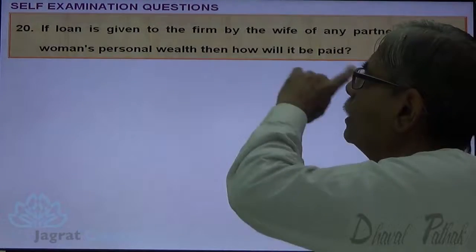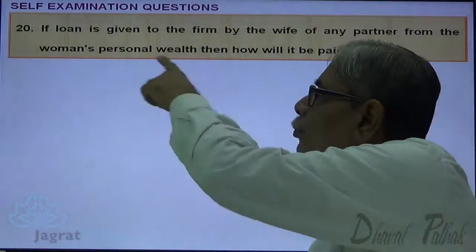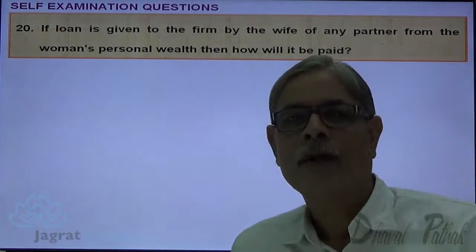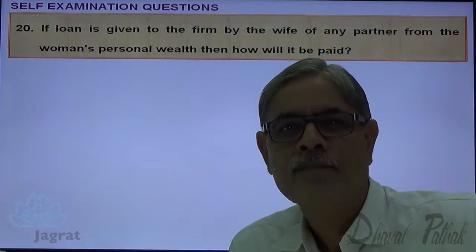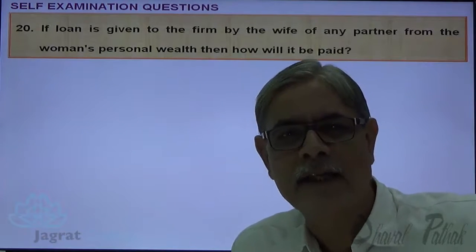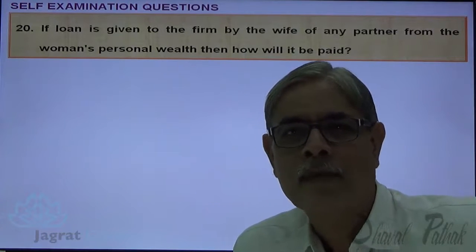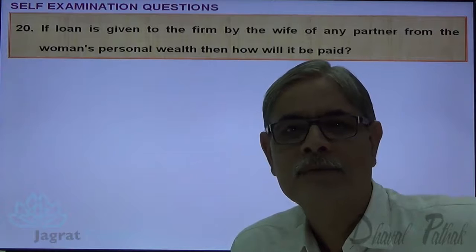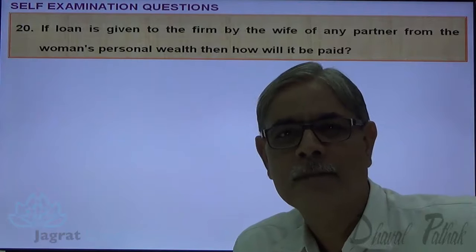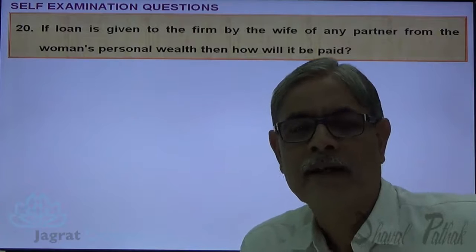If a loan is given to a firm by the wife of any partner from the woman's personal wealth. Now, a woman's personal wealth is known as Stridhana. The word Stridhana has been defined under Hindu law. Stridhana is the amount received by a woman at the time of her marriage, which is also known as the amount received in Kanyadana.